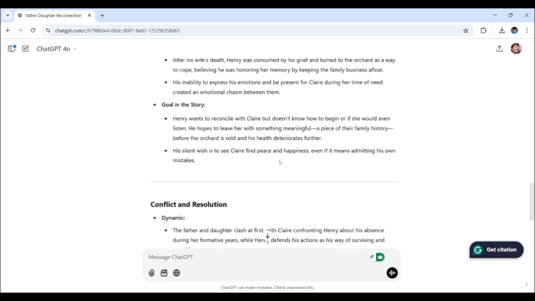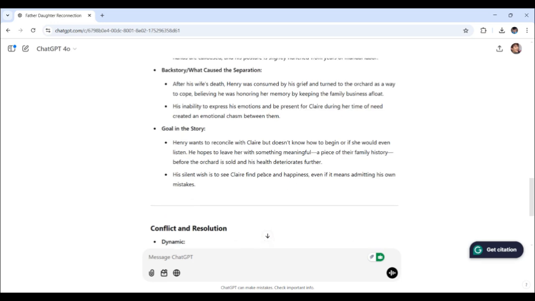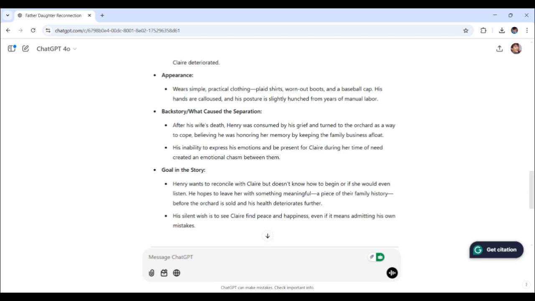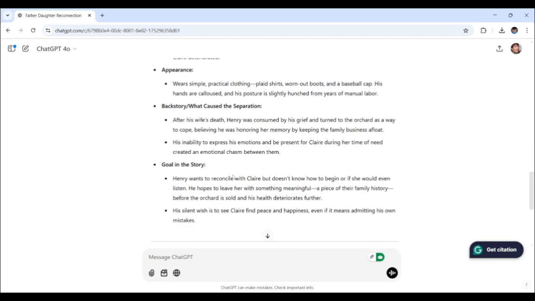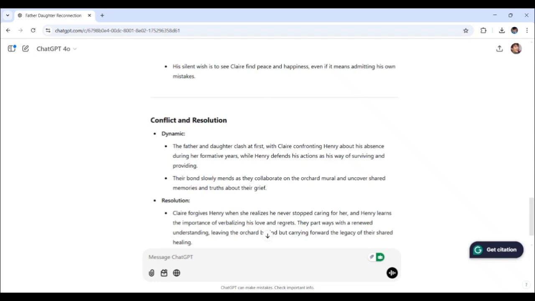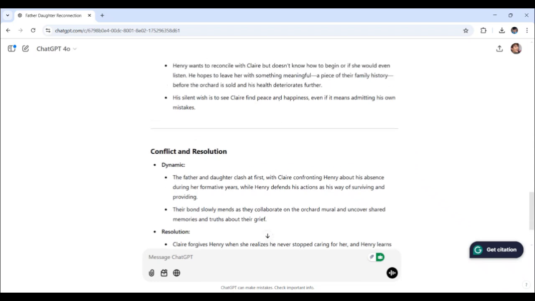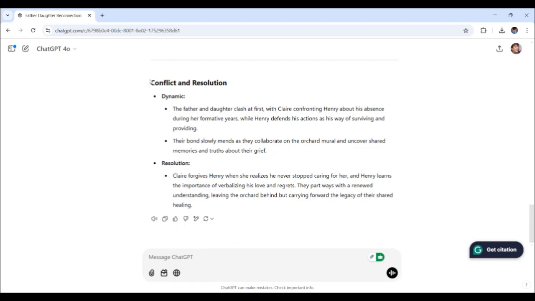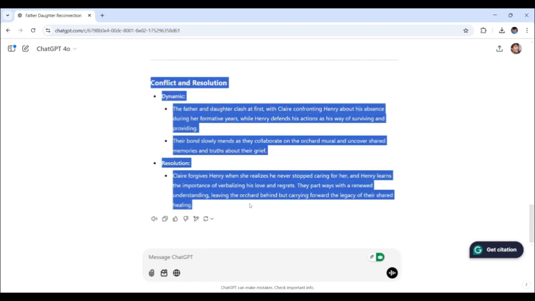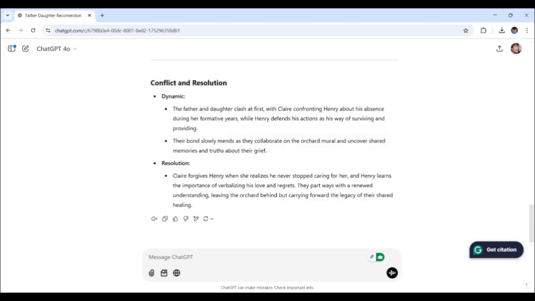As you'll see right here, these traits and all the details, appearances, goal, motive, story-wise, spark so many possibilities for tension and growth. And there's also conflict and resolution, the dynamic and resolution.